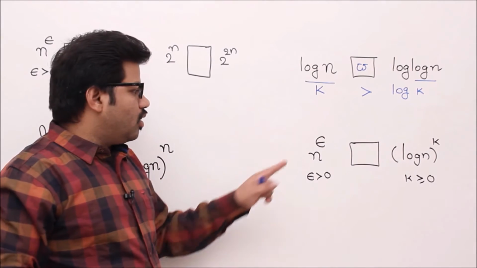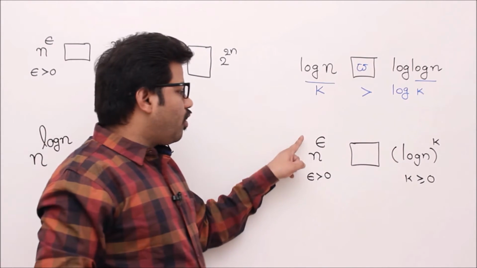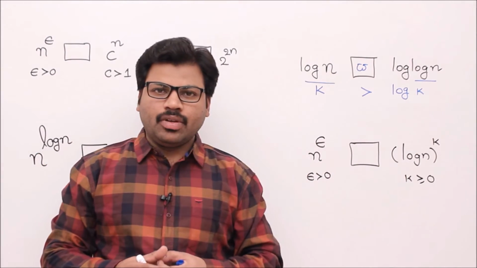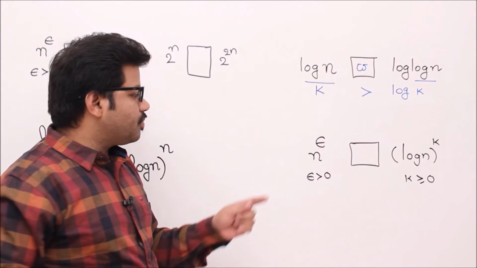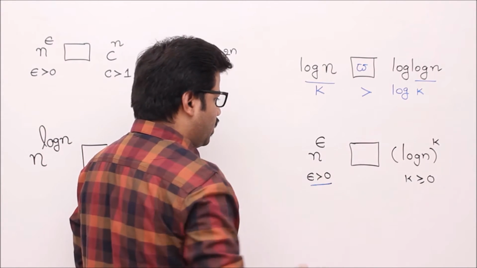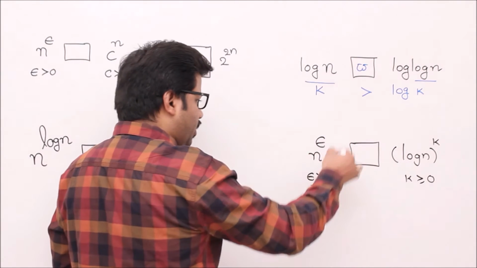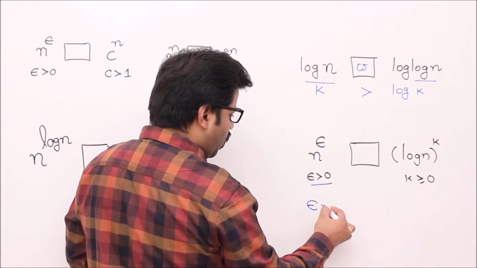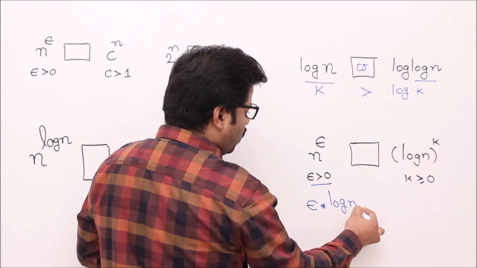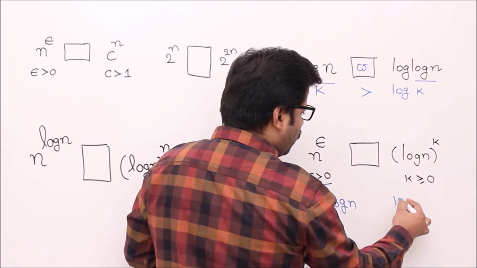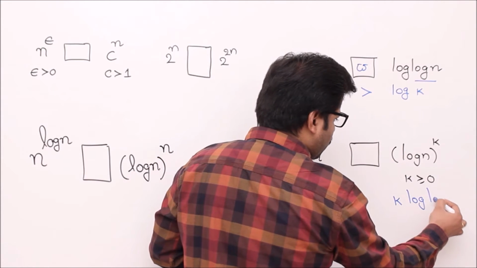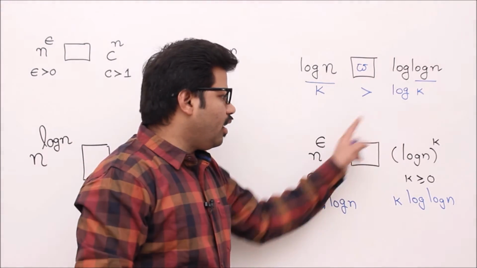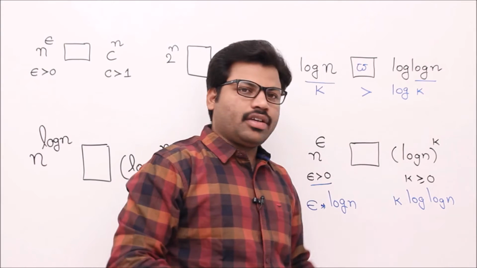Now come to the second problem. n to the power of epsilon versus (log n) whole to the power of k. We already solved this problem, but we'll see it with the logarithm method. So here epsilon is greater than 0, isn't it? Let me apply logarithm on left and right. It will become epsilon into log n, and this will become k into log log n, isn't it? So log of (log n) power k is k times log of log n.